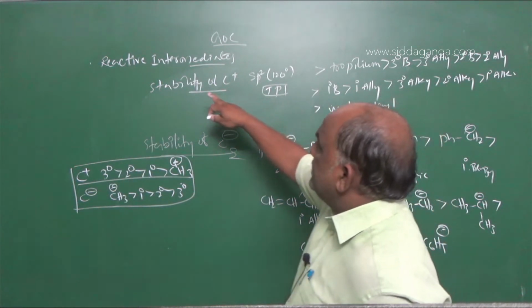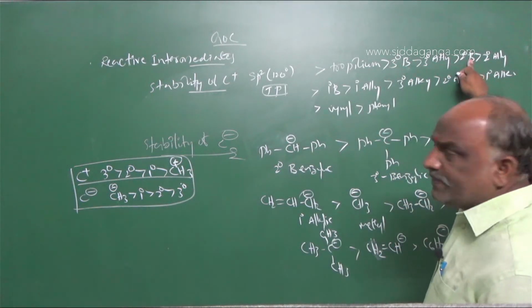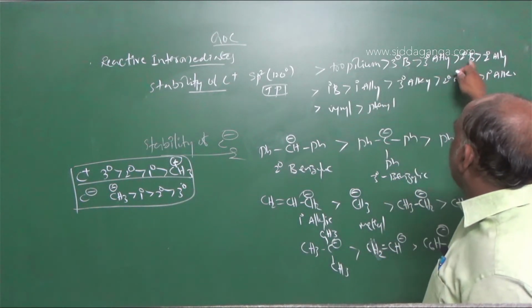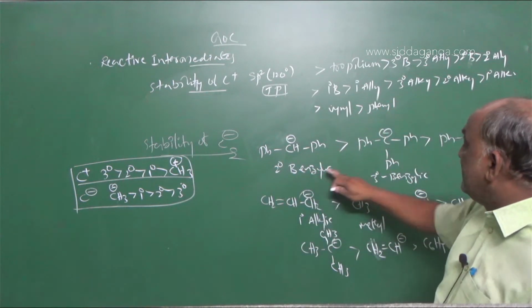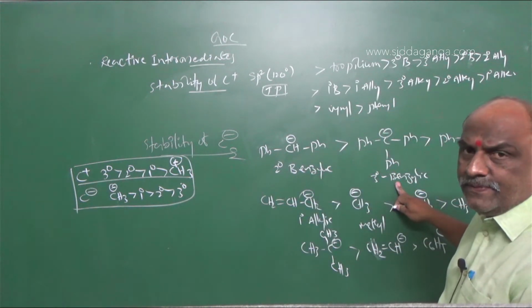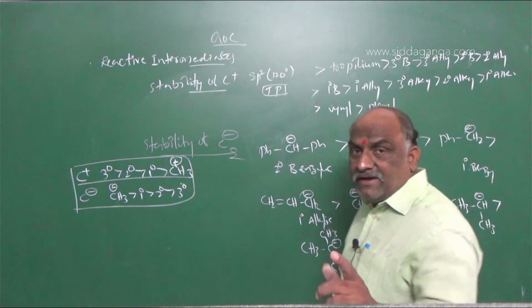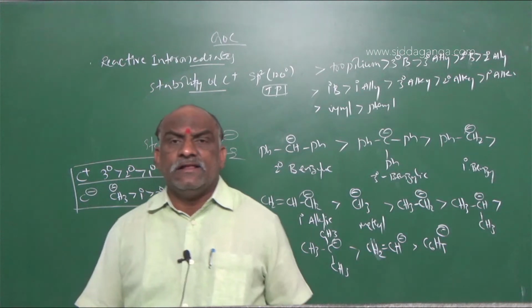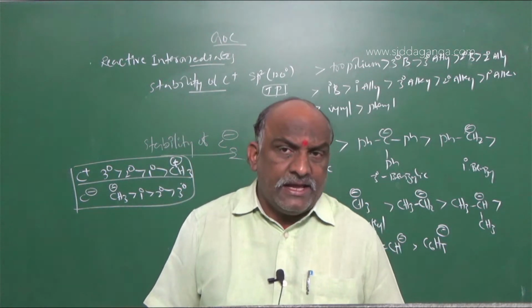Once you observe here, stability of carbocation: tertiary benzyl is greater than secondary benzyl. But for stability of carbon ion, what I wrote here, secondary benzyl is greater than tertiary benzyl. It will be the reverse order, which is observed in carbon ion stability.